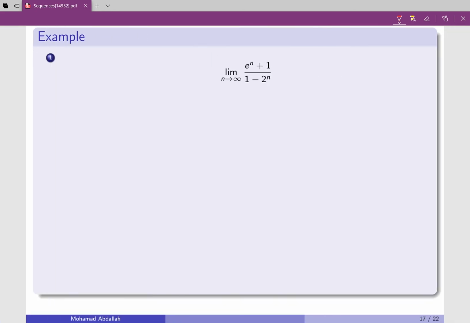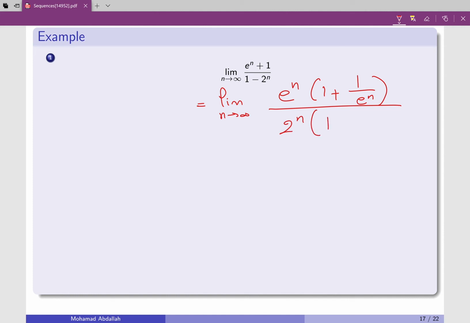Here's another example where you can see the following. The limit has e to the n plus 1 on the top and 1 minus 2 to the n in the bottom. Again, if you want to use L'Hopital's rule, you still need to be very careful. But what we can do, like I did in the previous example, is take the limit when n approaches infinity. I factor out e to the n from the top. I end up with 1 plus 1 over e to the n. I factor out 2 to the n in the bottom. I end up with 1 over 2 to the n minus 1.